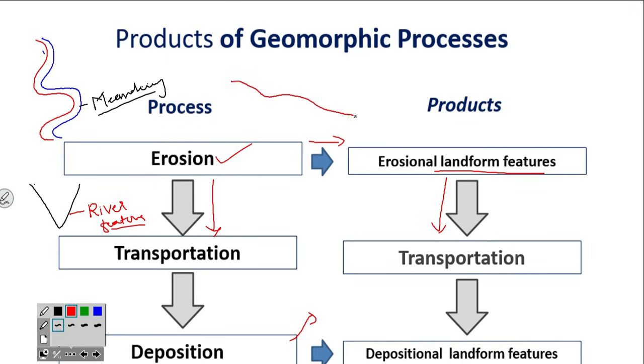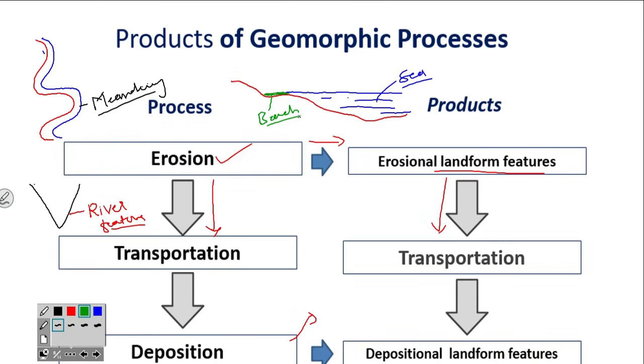If you have gone to beach areas, suppose this is a sea, ocean, okay, and this is land. This area is the beach area. Here you can see what happens.